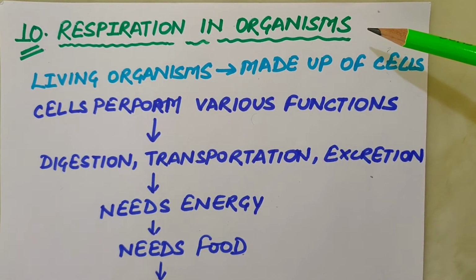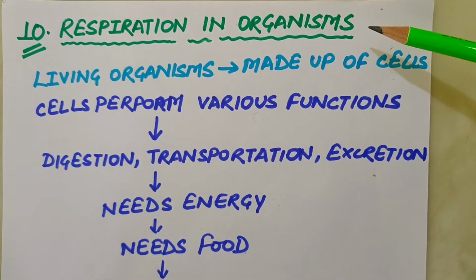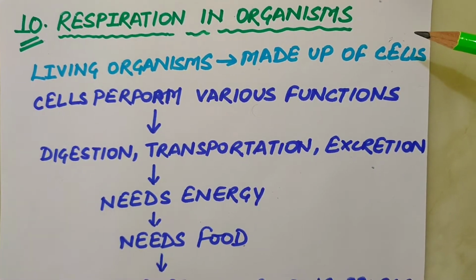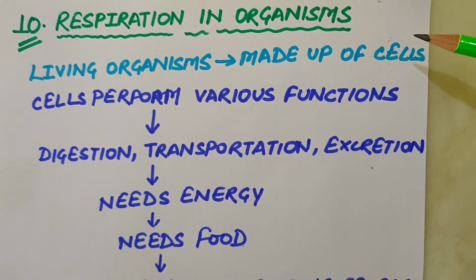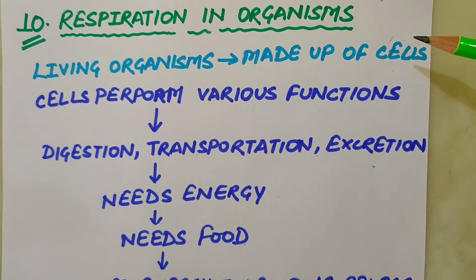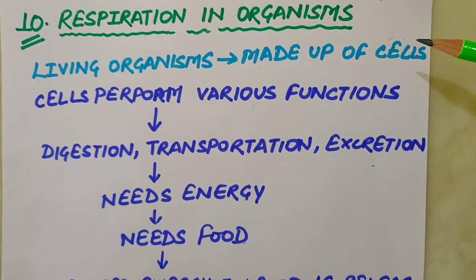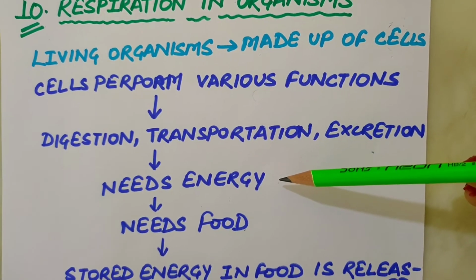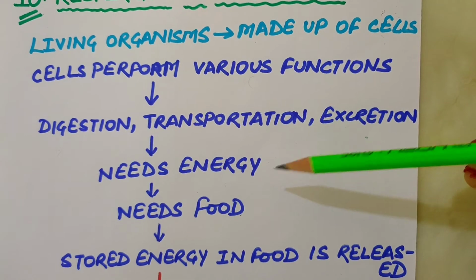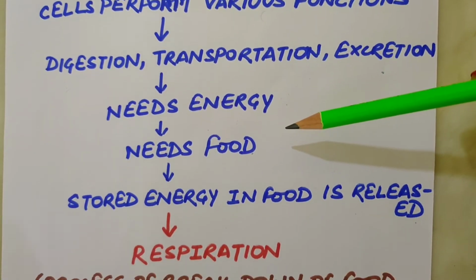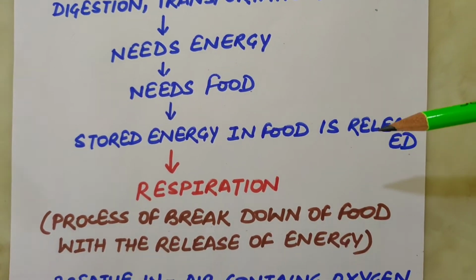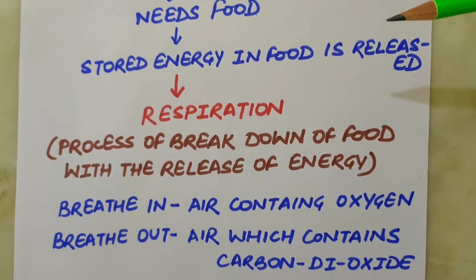Chapter 10 of your science book is respiration in organisms. All the living organisms are made up of small microscopic units called cells. These cells have different functions to perform such as digestion, respiration, transportation and excretion. And the cell can perform these functions only if they get the energy to do so. Hence, all living organisms need food which gives them the required energy. The energy present in the food gets released when the organism respires or breathes.